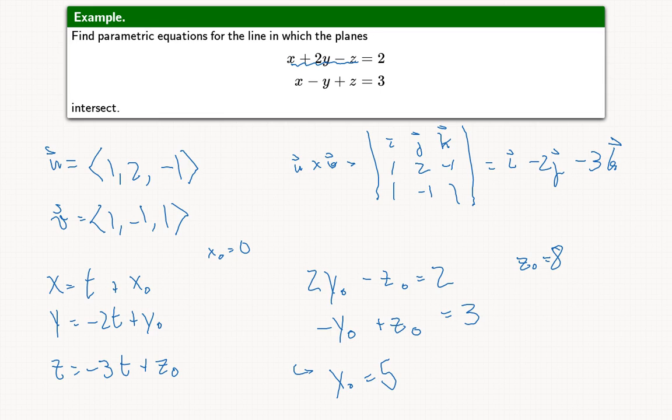So our parameterization for the line is x equals t, y equals -2t plus 5, and z equals -3t plus 8. Again, you could have gotten a different parameterization for this by setting one of the other variables to be 0 or another number. Parameterizations are not unique, but this is one that you could get.